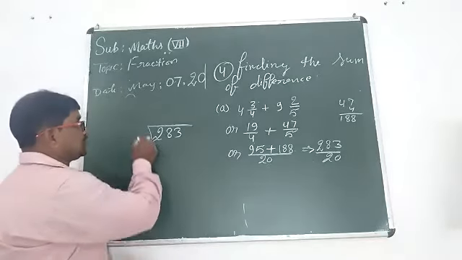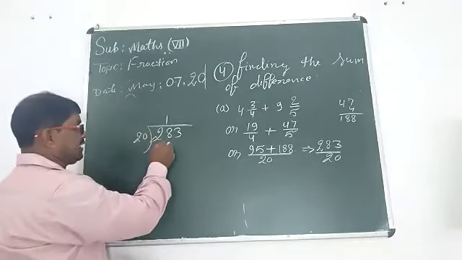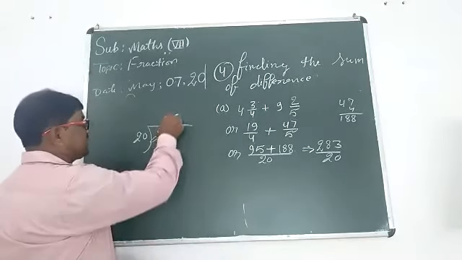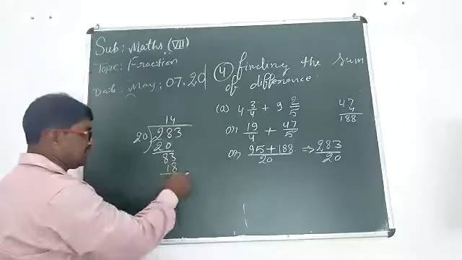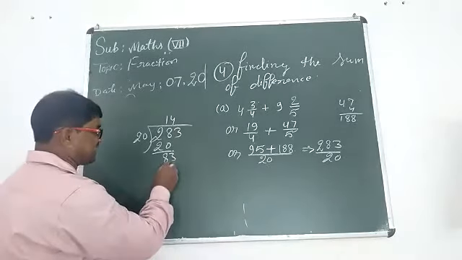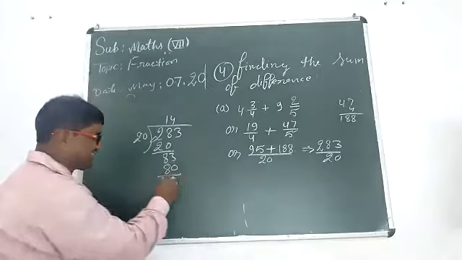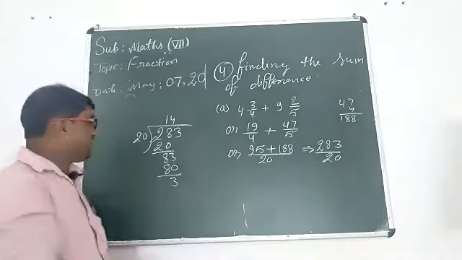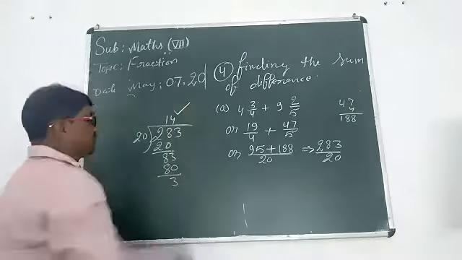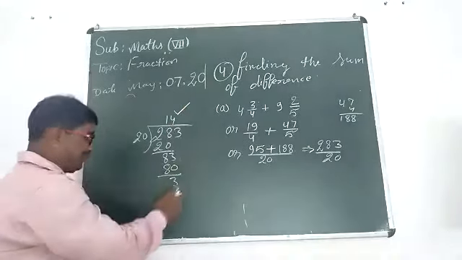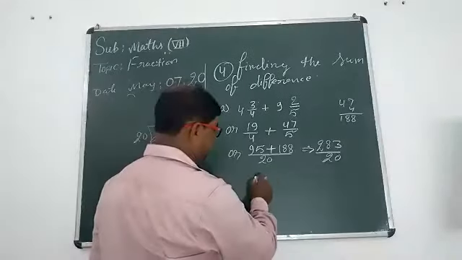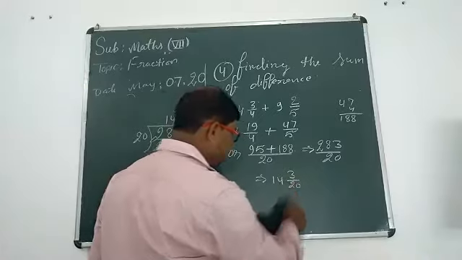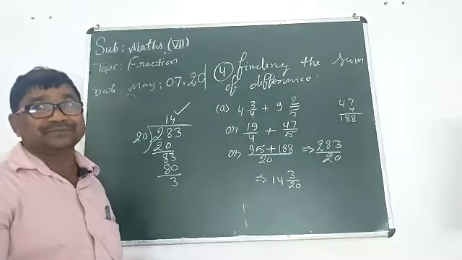So 20 times 14 is 280, and 3 is the remainder. So you should write your answer as 14 whole number 3 upon 20. 14 whole number 3 upon 20. You can write your answer.